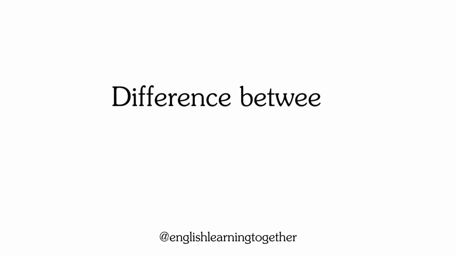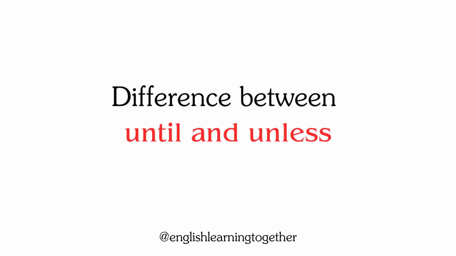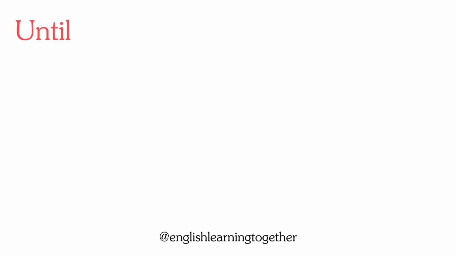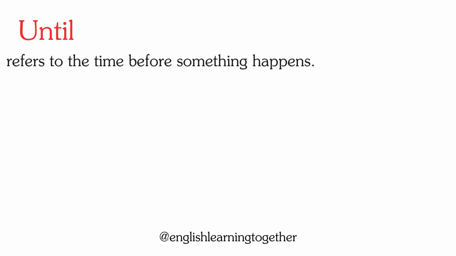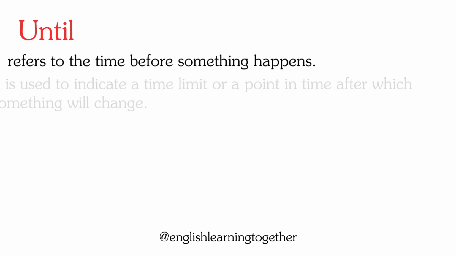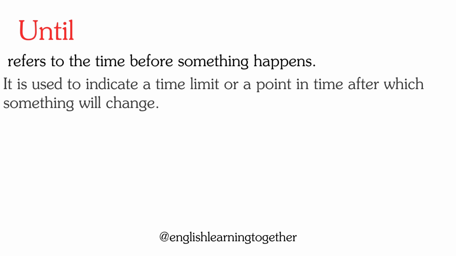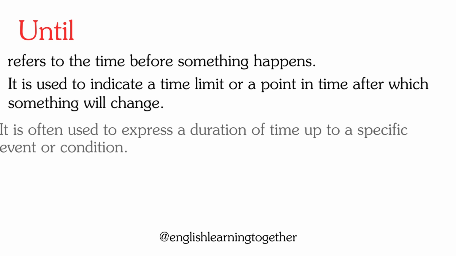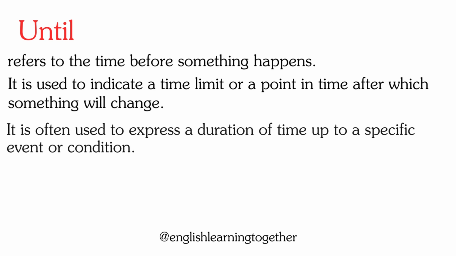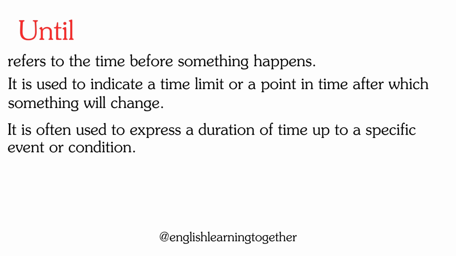The difference between until and unless. Until refers to the time before something happens. It is used to indicate a time limit or a point in time after which something will change. It is often used to express a duration of time up to a specific event or condition.